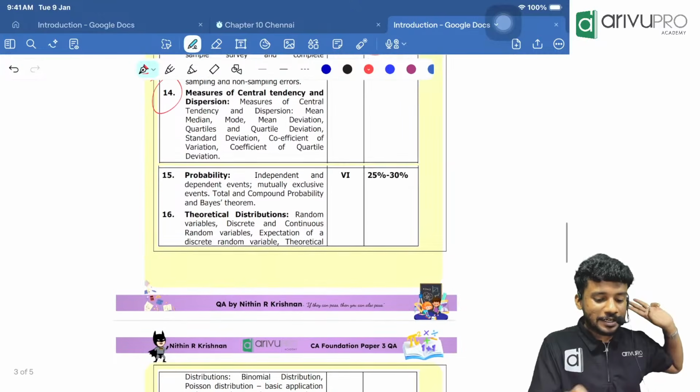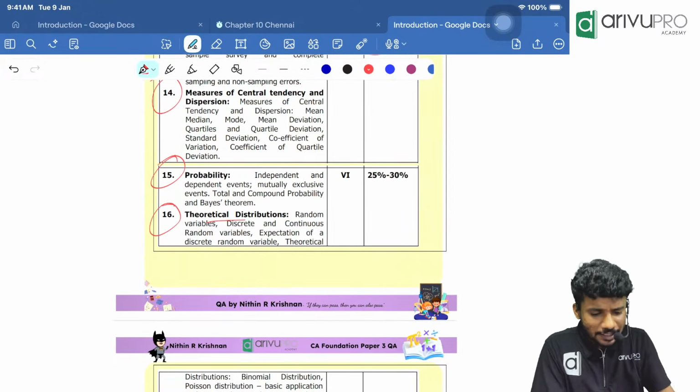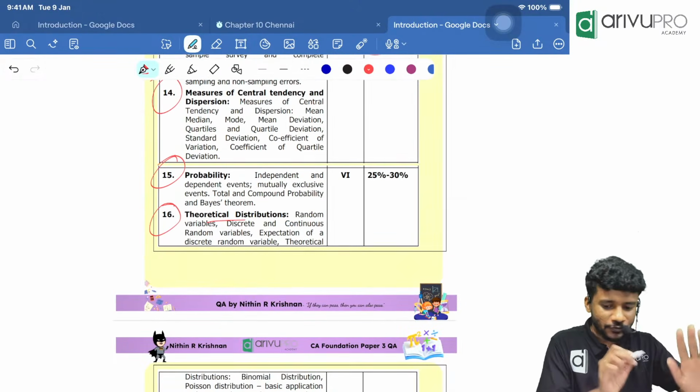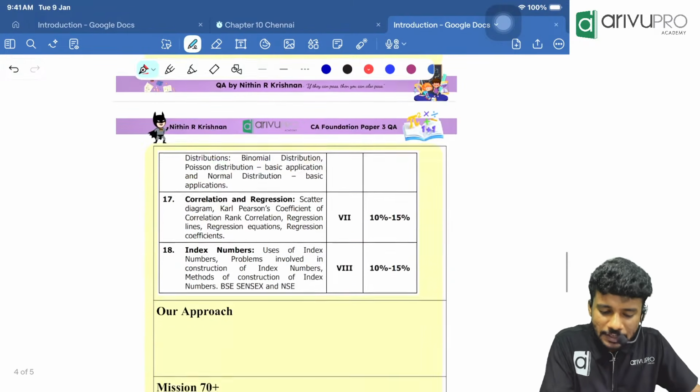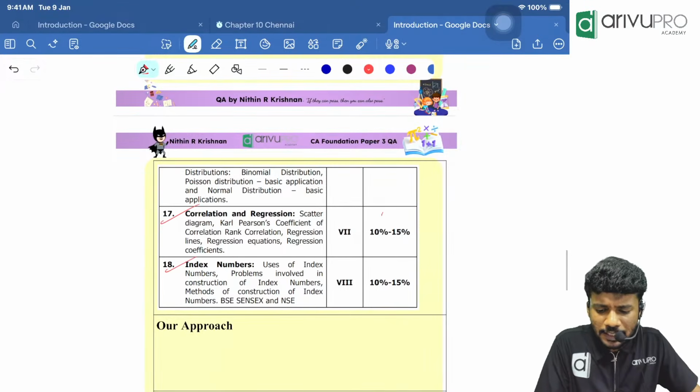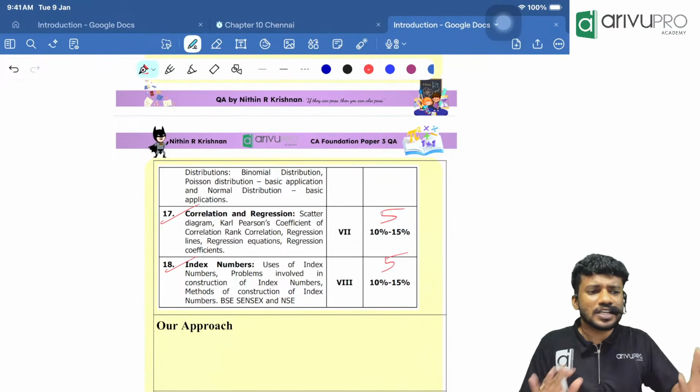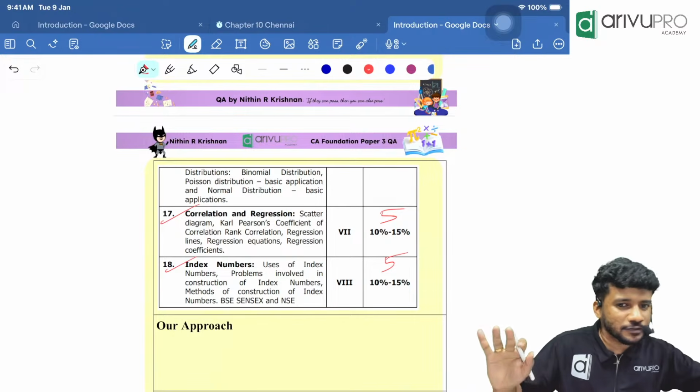Then probability and an extended version of probability, I'll speak about that in the future. These two chapters will also give you up to 12 marks. Then chapter 17 and chapter 18, usually it is 5 marks each. That is the common weightage of chapters.